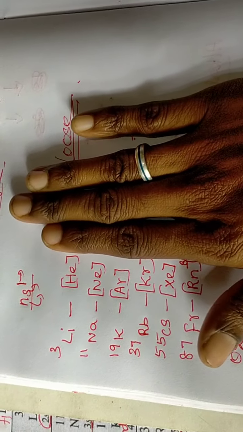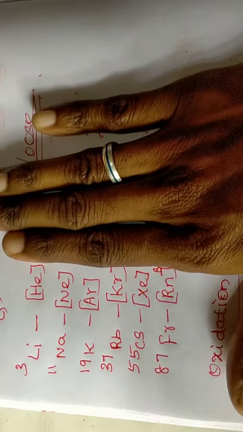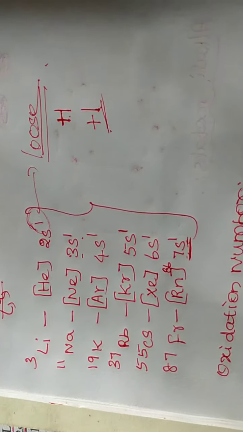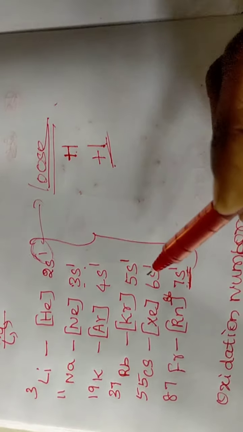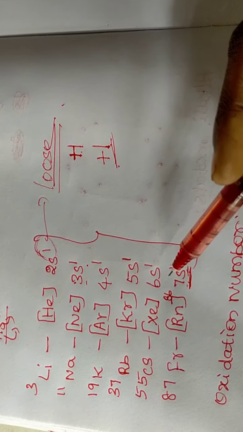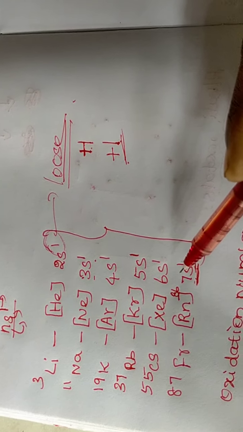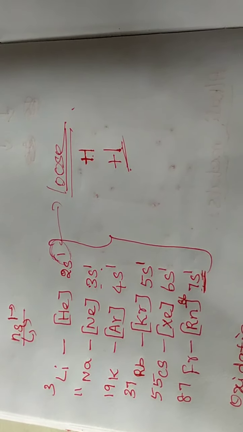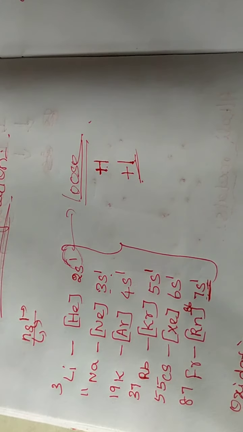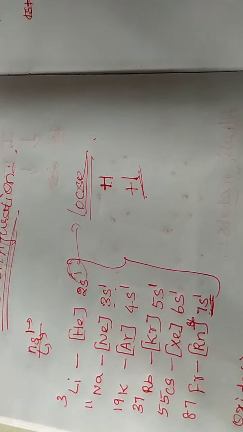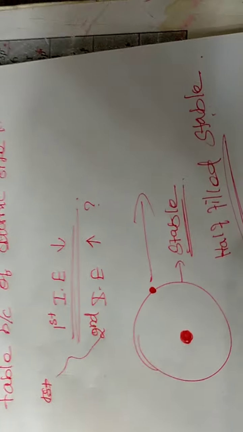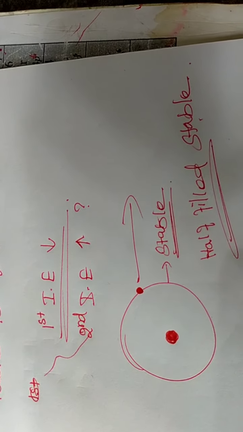The remaining electronic configuration is helium, neon, argon, krypton, xenon and radon. Because of the stability of this noble gas configuration, the second ionization energy of alkali metals needs maximum energy, since it is difficult to remove an electron from the noble gas electronic configuration.